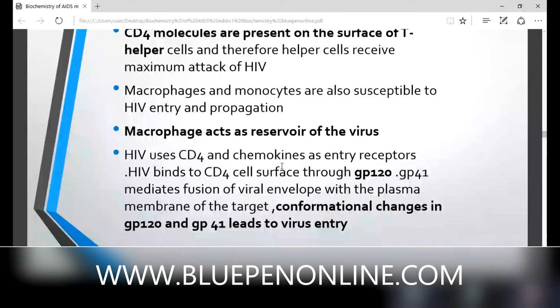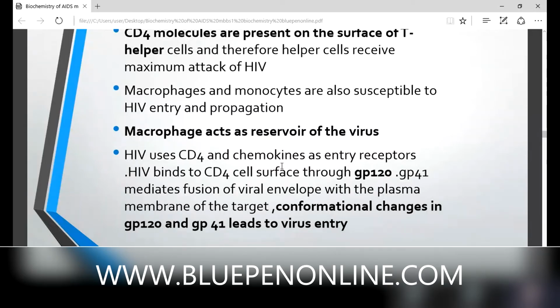At first, soldiers come first, right? Inside a battle, first soldiers come. So here, T helper cells come first to attack this HIV virus. Then the HIV virus contains on the outer part one protein, known as GP120. And this T helper cell contains cluster of differentiation. That CD represents